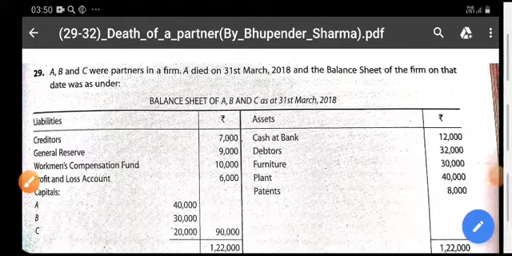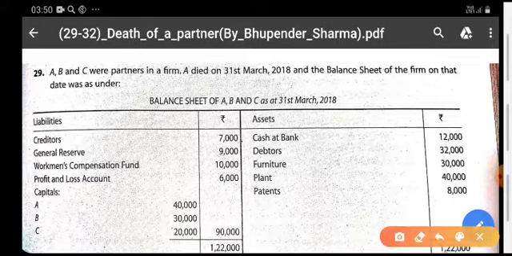Hello students, this is chapter number 6 of the partnership, class 12th. The chapter is death of a partner. In this question you have been given that there are three partners.